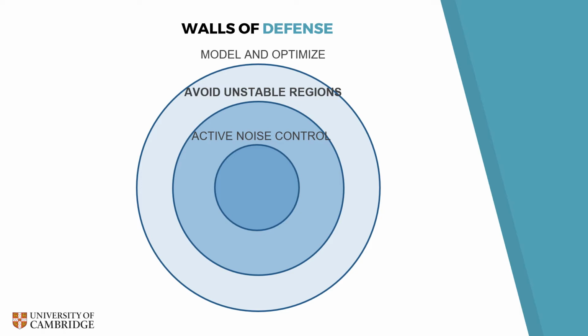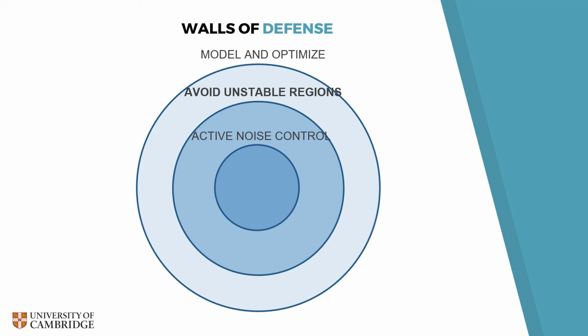However, despite our best efforts at the design stage, this may not always be possible because thermoacoustic instabilities are highly sensitive to system parameters, so our models may be inaccurate, or the required tweaks may come into conflict with other more pressing design objectives. We then retreat to our second wall, avoiding unstable regions in the operating parameter space.